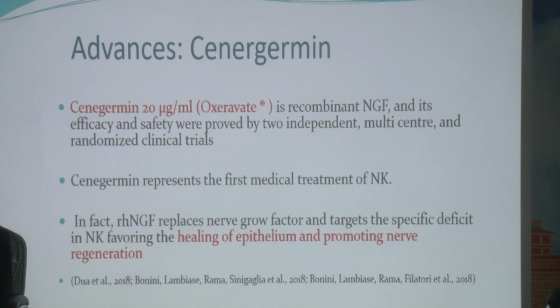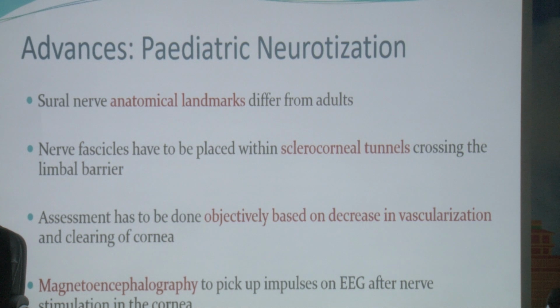Now we know there is a nerve growth factor available, cenegermin, which also has the same effect. However, it does not improve the sensations. It only helps in healing the epithelial defect. And it is quite expensive, almost 8 lakh rupees in Indian rupees. While the neurotization procedure is more like a direct or a definitive treatment as compared to the nerve growth factor.